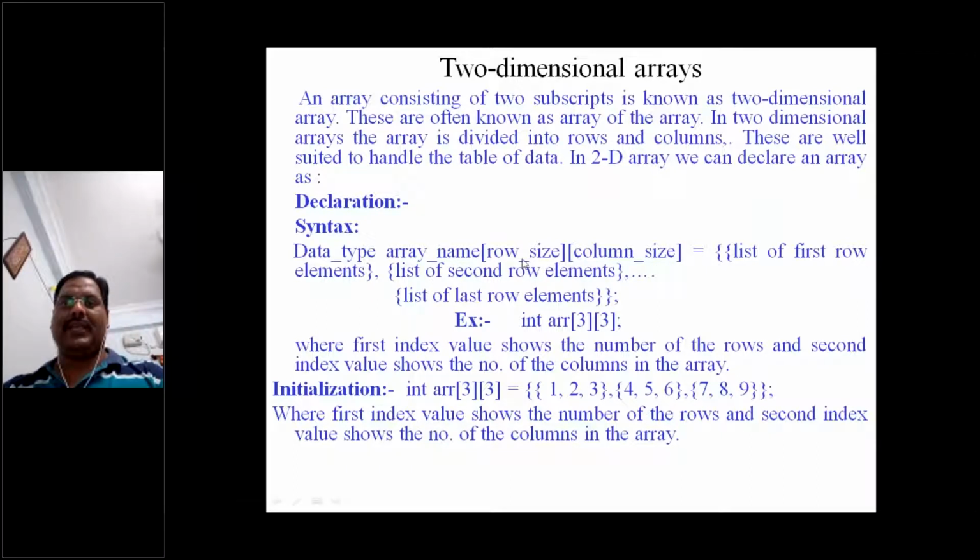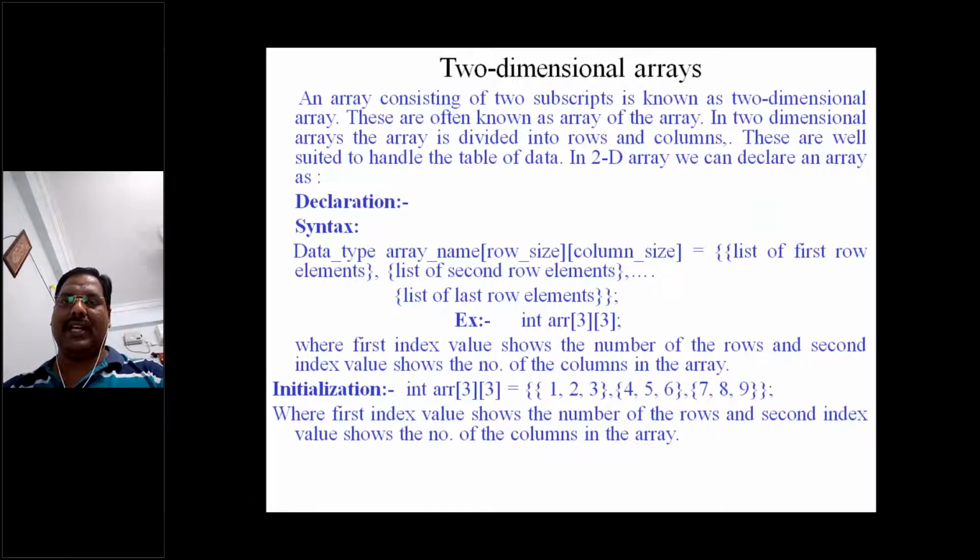Okay, the subscripts. You can see that two-dimensional arrays consist of two subscripts, that means two indexes. Okay, two sizes is known as a two-dimensional array. These are often known as array of arrays. In a two-dimensional array, the array is divided into rows and columns. So these are well suited to handle a table of data.